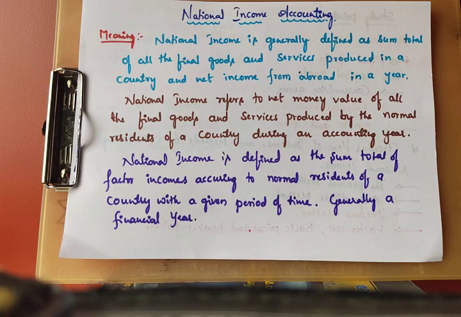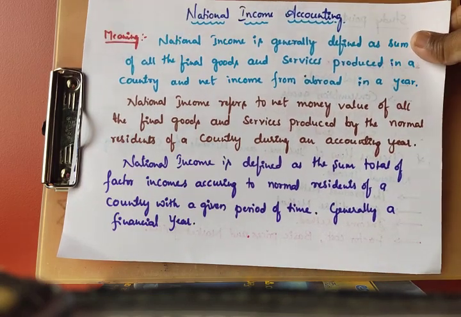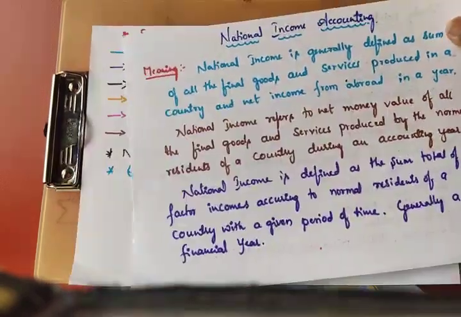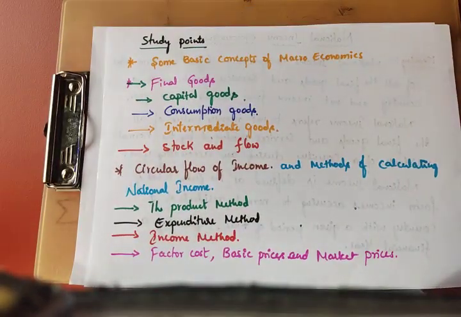National income measures the rate of economic growth of a nation. Don't forget. So in this chapter, under national income accounting, we should discuss very important topics. What are they? Okay, I will just give the introduction.